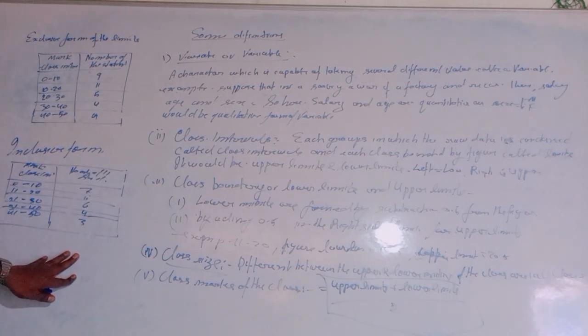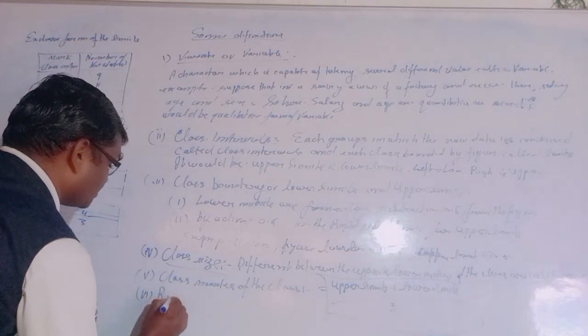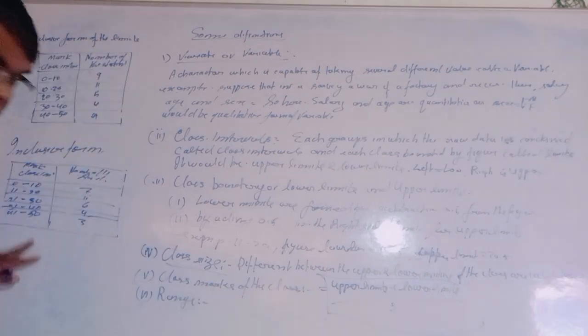Now we will discuss the range. Sixth is range. What is the range?